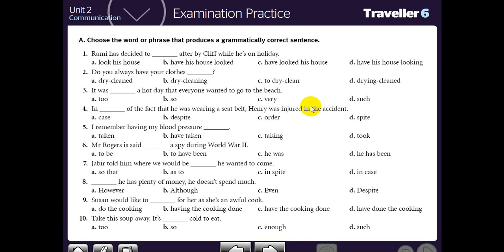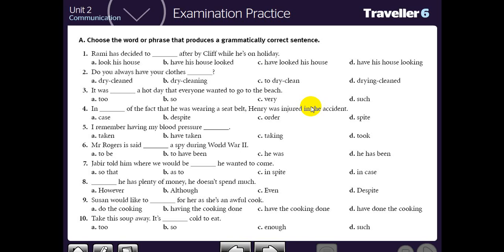As for sentence number 1, Rami has decided to space after by cliff while he is on holiday. Decide first which piece of grammar you have studied in this sentence. Which piece of grammar? Is it causative? Is it an active form? Is it a clause of purpose, result, or concession? Decide, then you will find it easy to answer it.